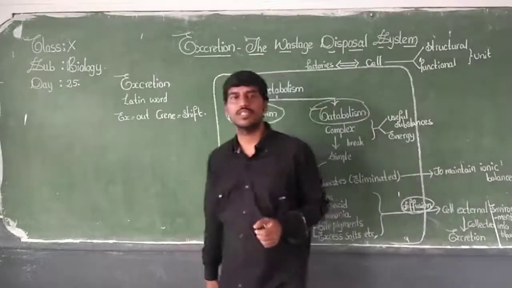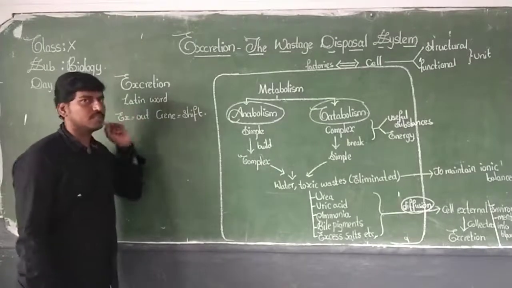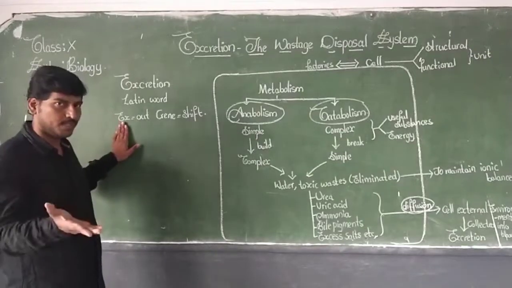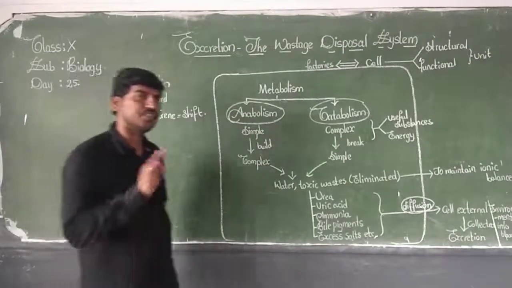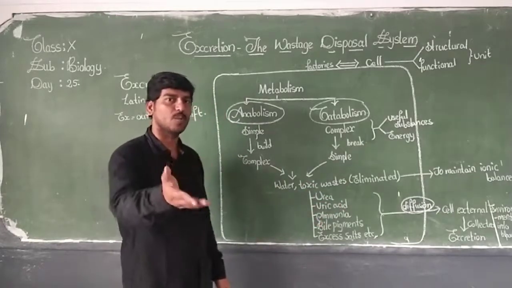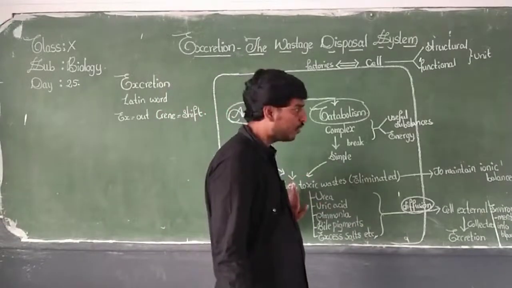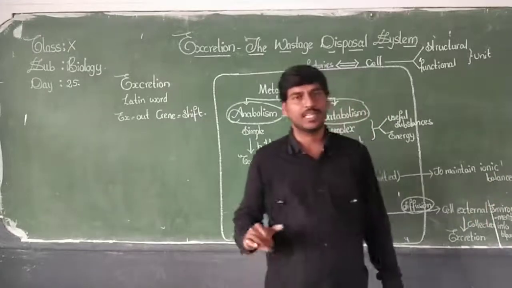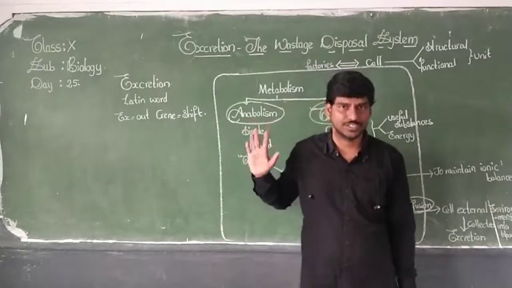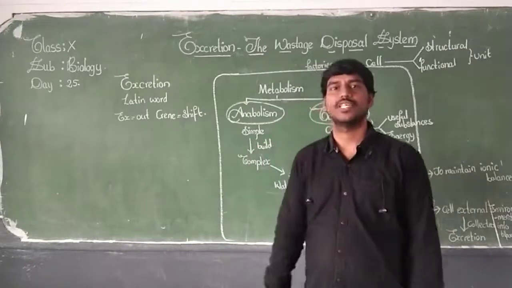And actually this word excretion is derived from a Latin word. In Latin, ex means out, crine means shift. So it means shifting this waste material or nitrogenous waste material out of our body. Shifting of waste material from the internal environment to the external environment and disposing of it out of our body is called excretion. Understood? Clear? So this is an introductory topic for today.